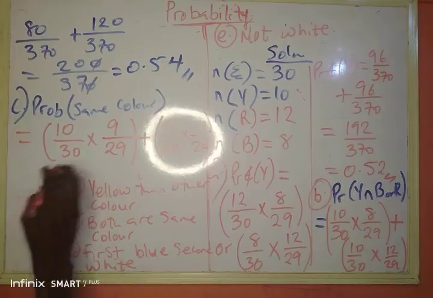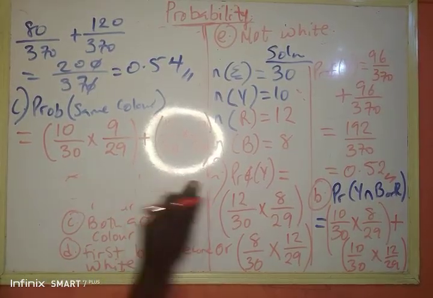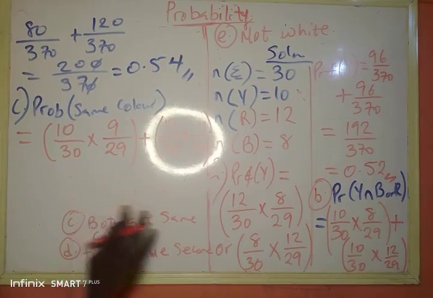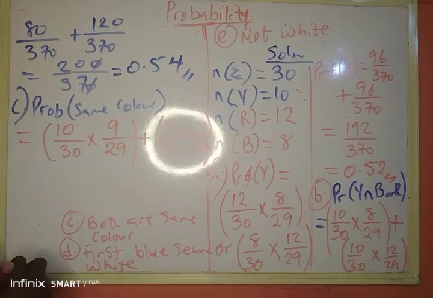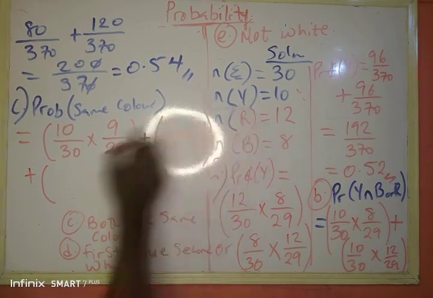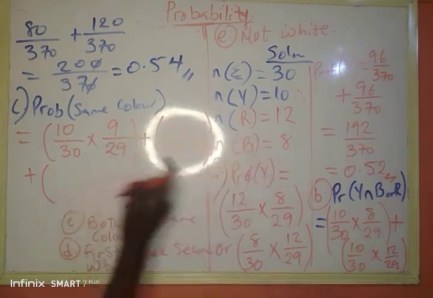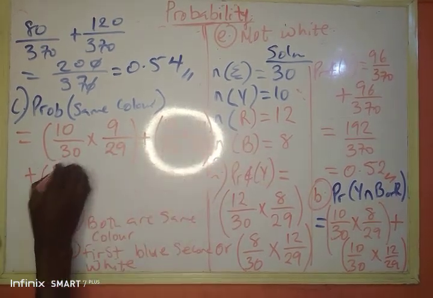Or simply means what? Plus. So whenever I say "or," what should come to your mind is plus. And if I say "and," what should come to your mind is times. Or I should have red and red. So what was red? When we say the number of, I've done for red, I should have blue and blue. For blue is, we say is 8/30.